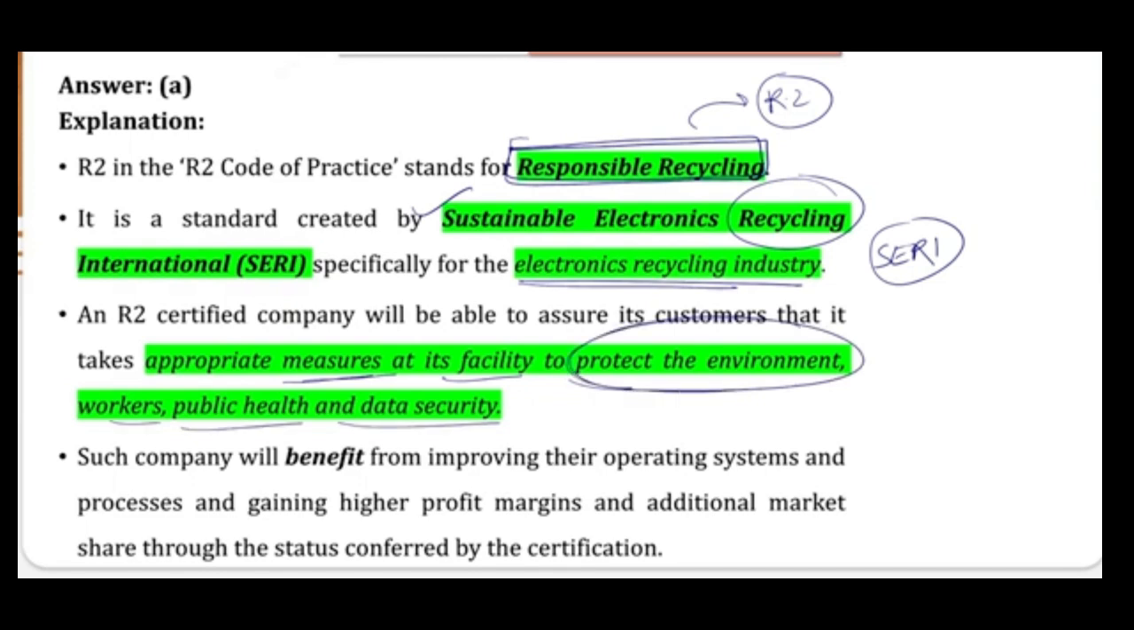So basically they are talking about recycling, because ultimately if you do not recycle, it will harm the environment. These are hazardous elements. That is why recycling, or safe disposal, of these things is very important. So ultimately, this is to protect the environment. We have this code that is R2.